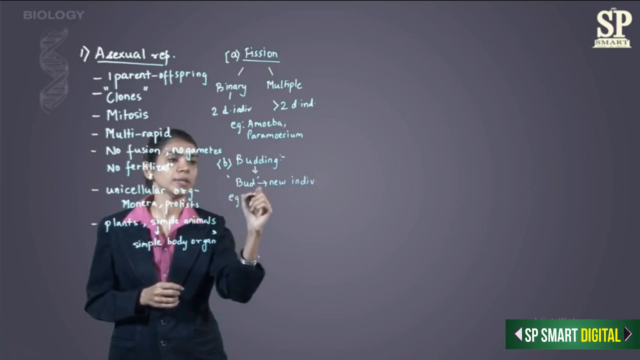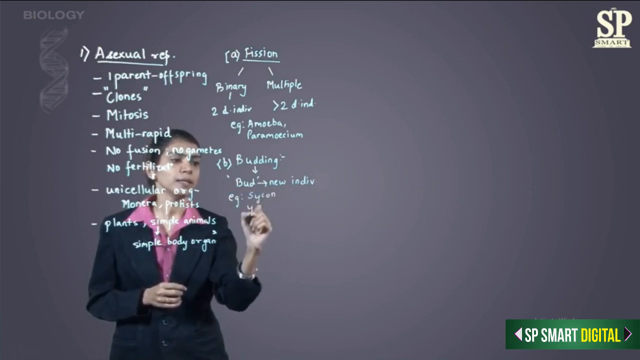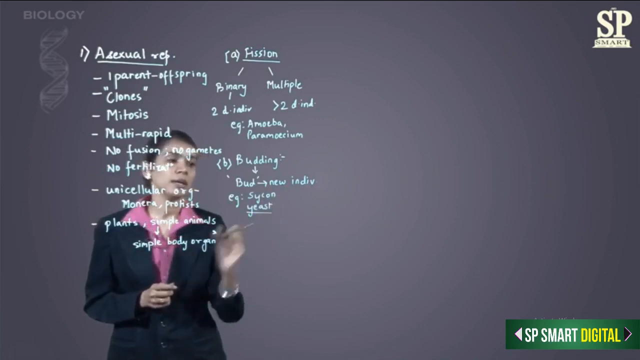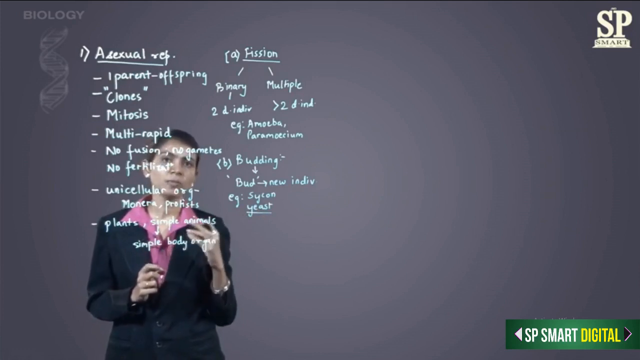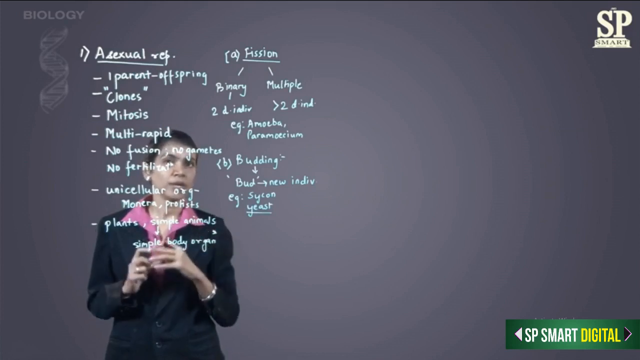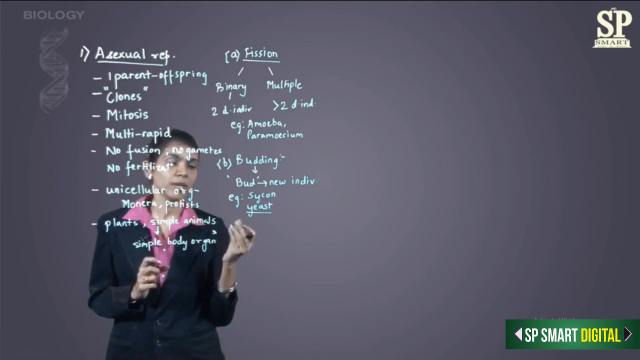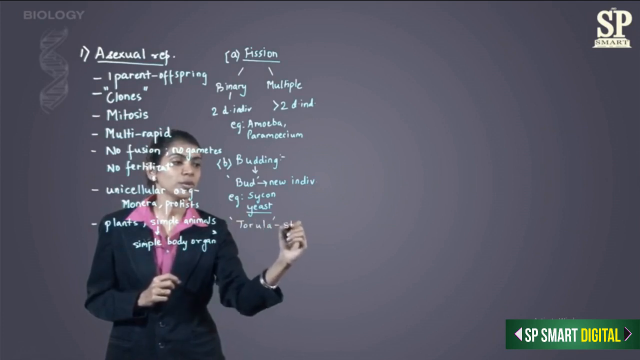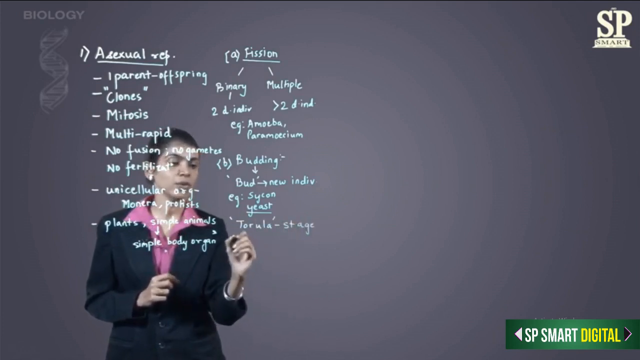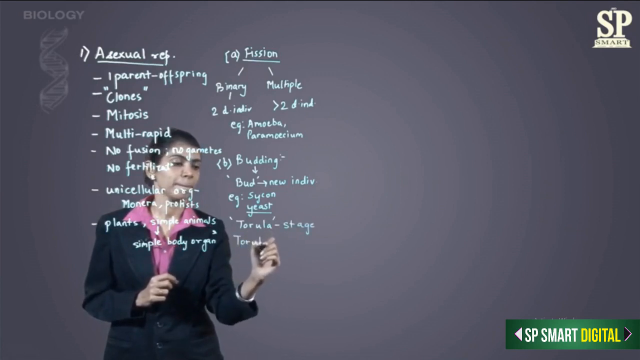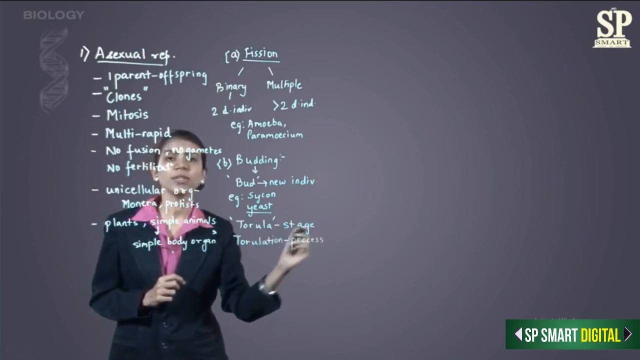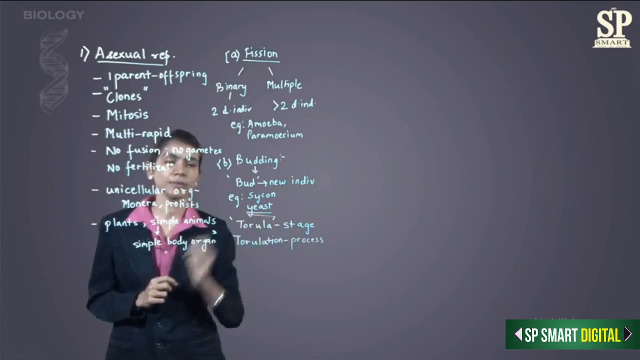Example, Sycon and yeast. Another thing about yeast is sometimes when the parent yeast forms buds, those buds may further form daughter buds. That stage of yeast wherein the parent body has a bud and the bud has further daughter buds is called torula. This stage is called the torula stage and this process is called torulation, which is seen in yeast at times.